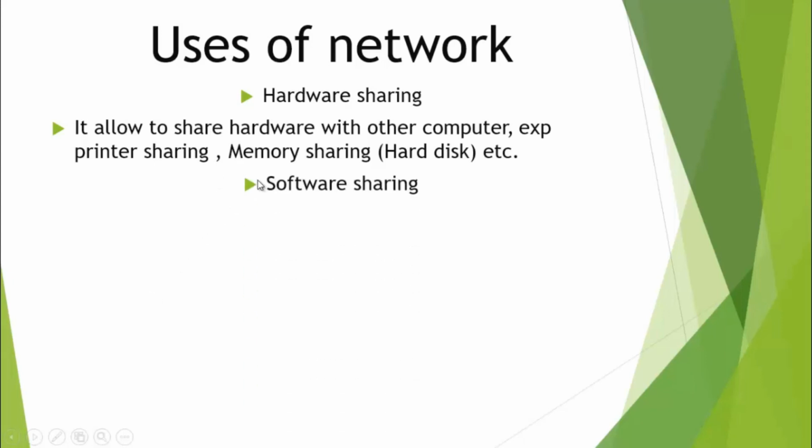The next use of a network is software sharing. What is meant by software sharing? In an internet cafe, the main server shares application software with all the computers which are connected to the server.